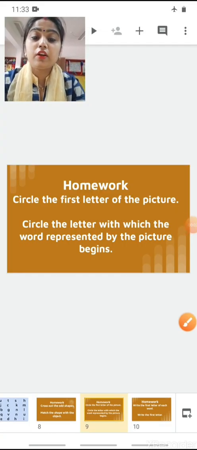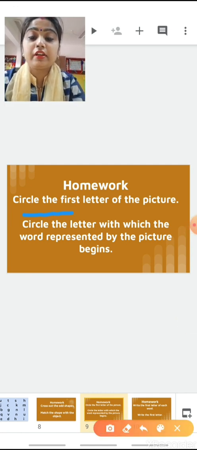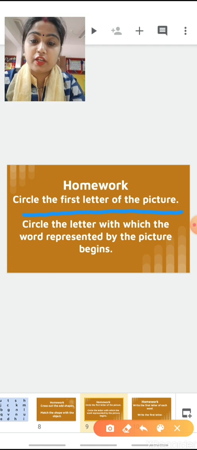So children, what have we done today? We have done circle the first letter of the picture and circle the letter with which the word represented by the picture begins. In both the exercises we have to do the same thing.